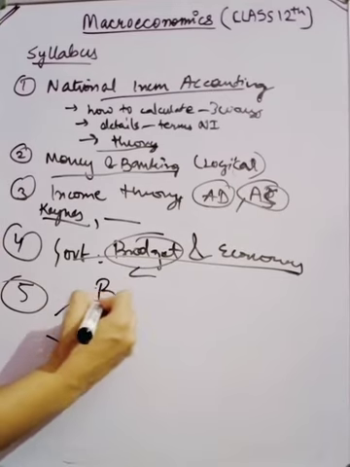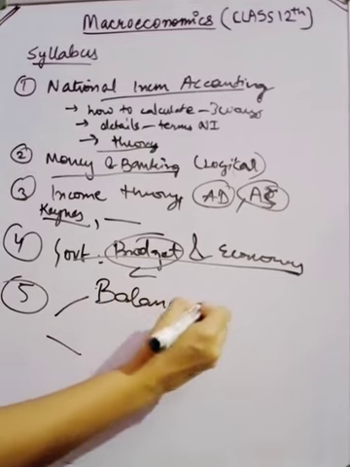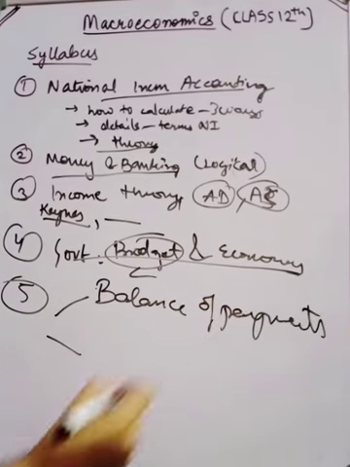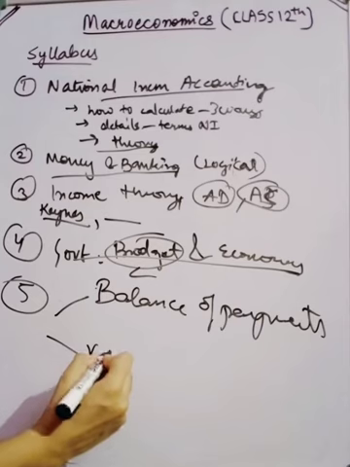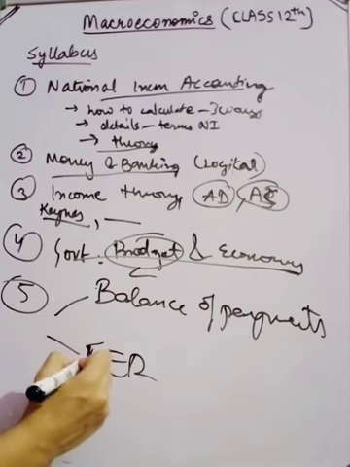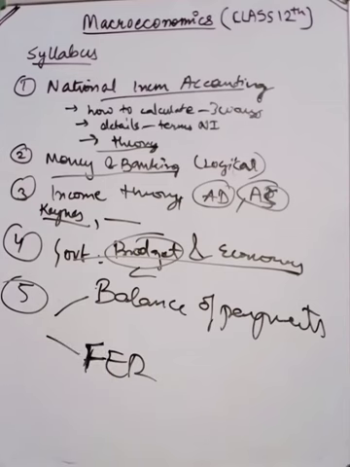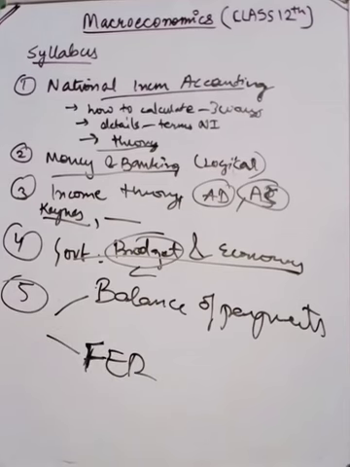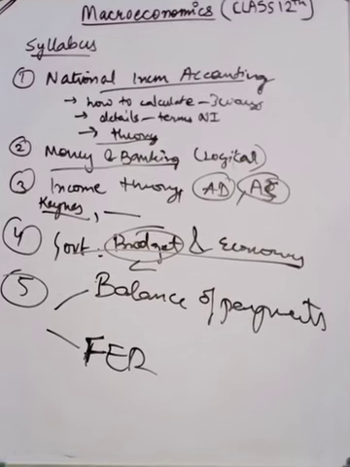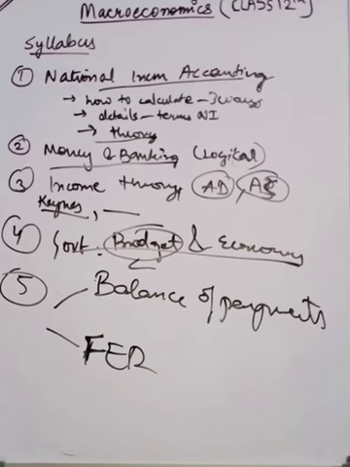These are the balance of payments and foreign exchange rate. These are the two units. In this we will be determining how the foreign exchange rate is being established, and how in the economy the price of a commodity is being set up in case of export and import in other countries.